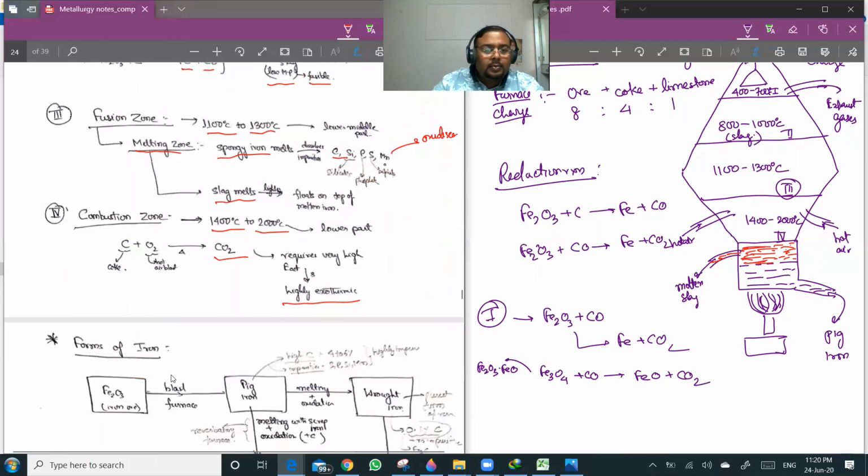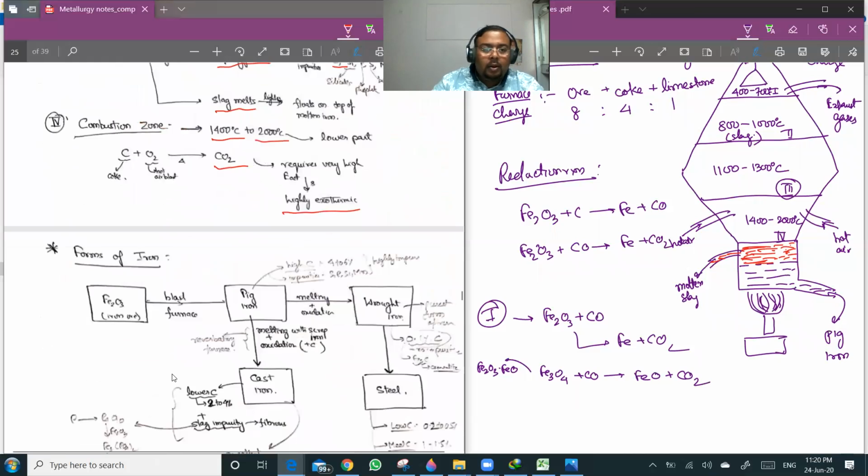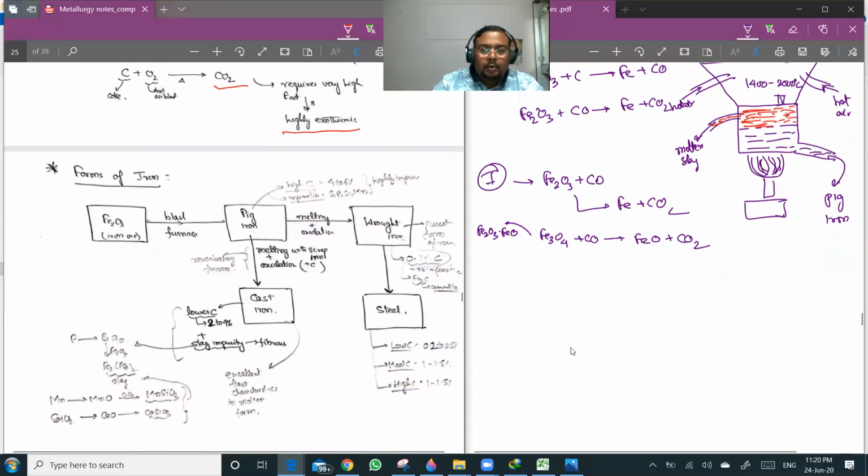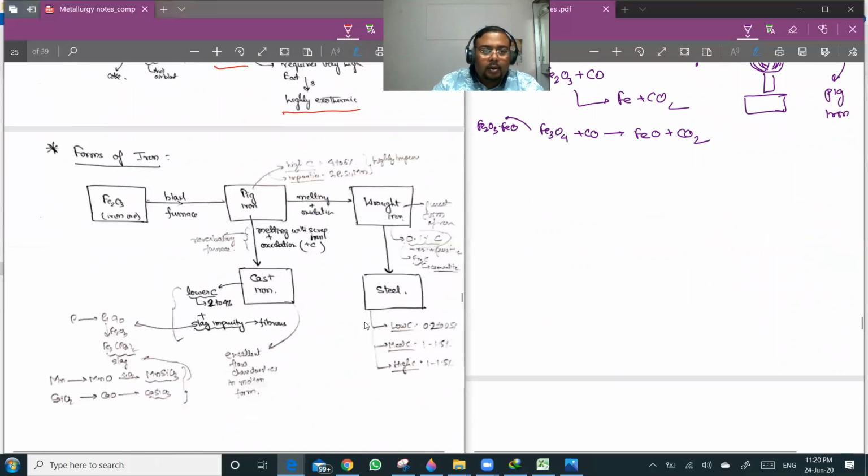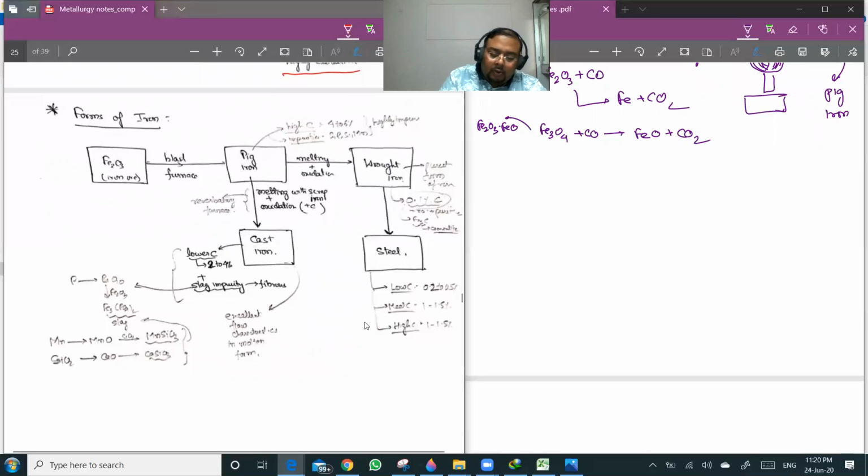Now after this we are talking about forms of iron. When you're talking about forms of iron, you are starting with Fe2O3, which is the iron ore. In the blast furnace, what you get is pig iron.